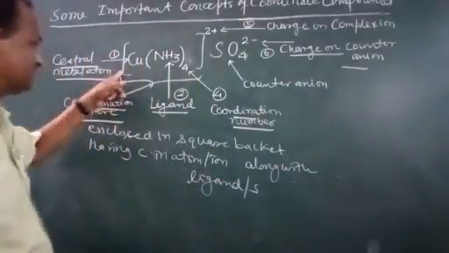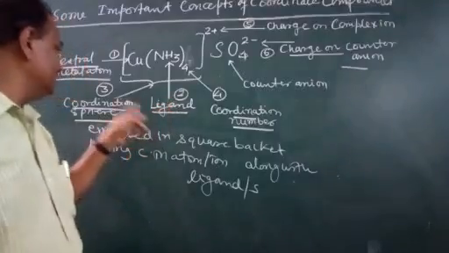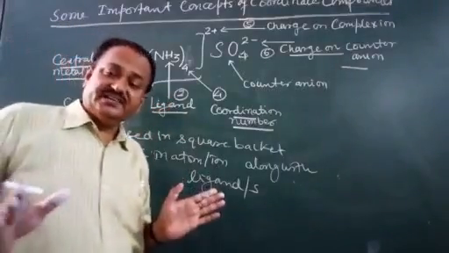So this is simple. This square bracket is the coordination sphere.